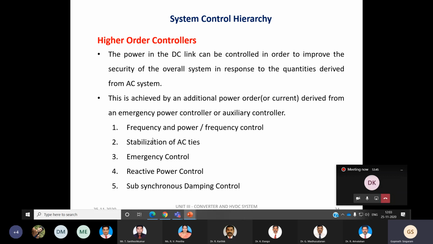I have listed here the power frequency controller, stabilization of the AC ties, and the emergency control, and also we will have reactive power control. The reactive power control comes into the picture particularly when there is a weak AC system. Also, subsynchronous damping control is required. So in addition to the normal controllers, we have many auxiliary controllers associated with this system, which we can call higher order controllers.